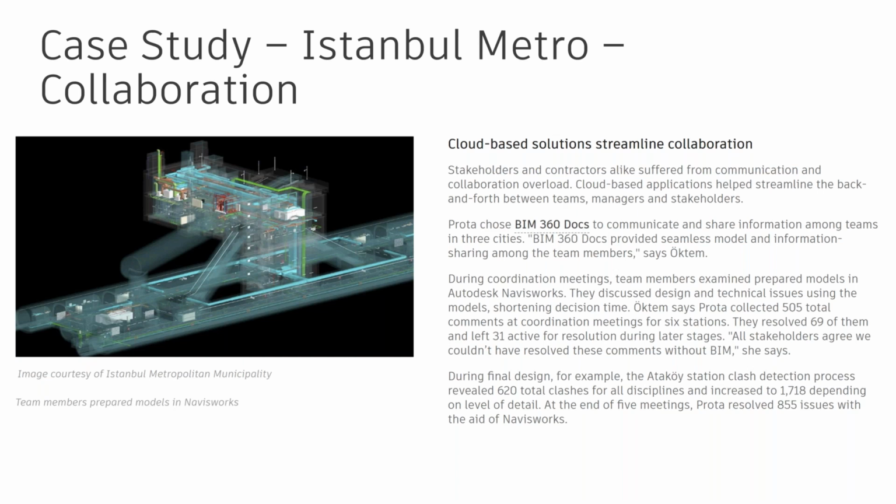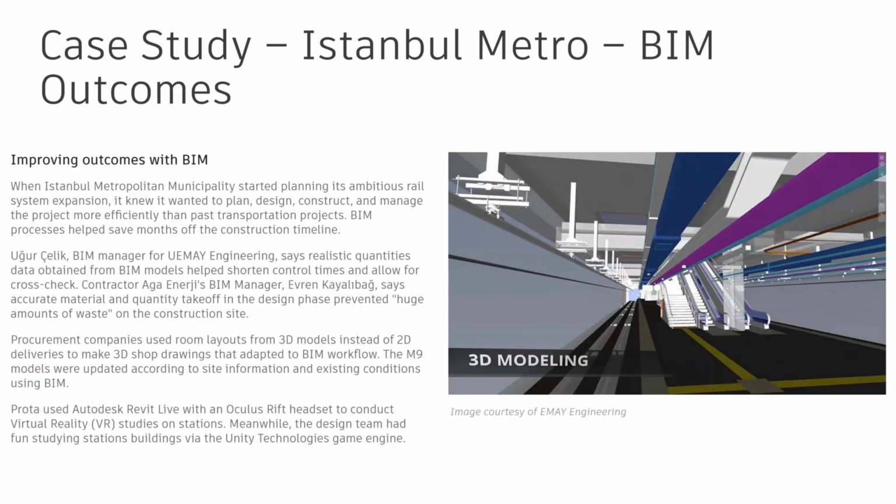So they resolved a lot of issues using Navisworks in this project. And when the client came in, they used a combination of Revit Live and Unity to showcase the station models that they had developed. This gave a lot of strength in approving the projects. This shortened the time for approvals of the projects as well.